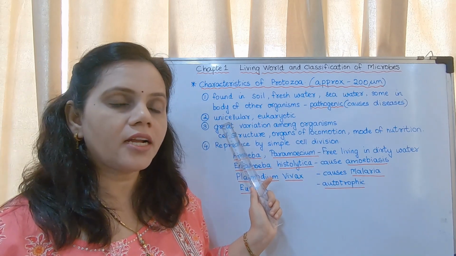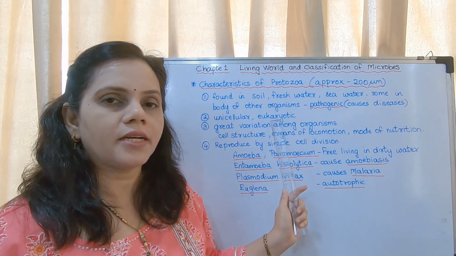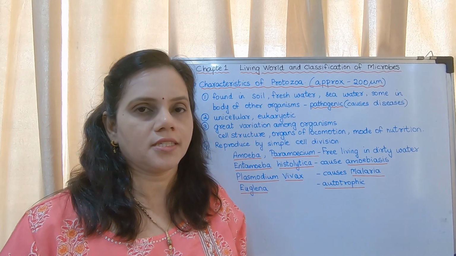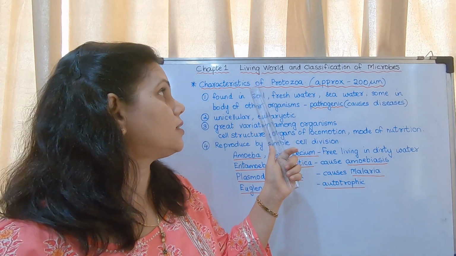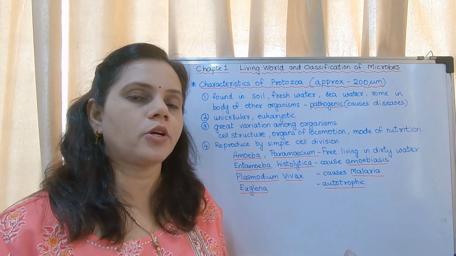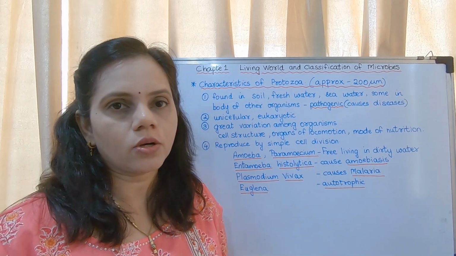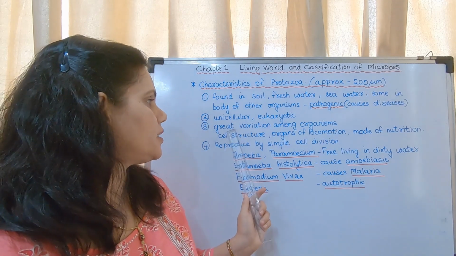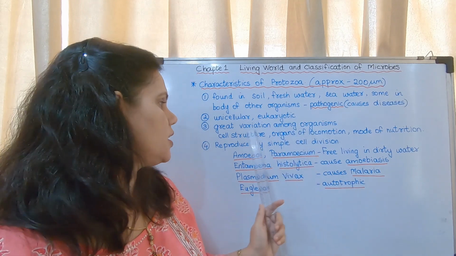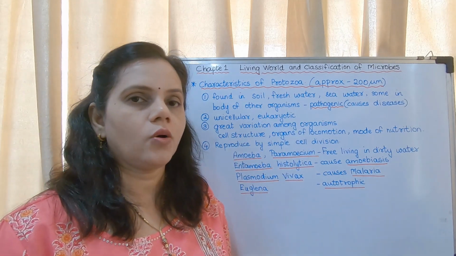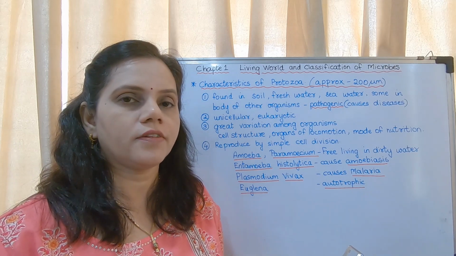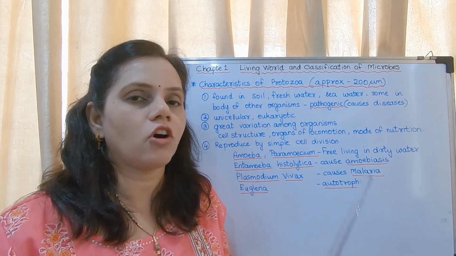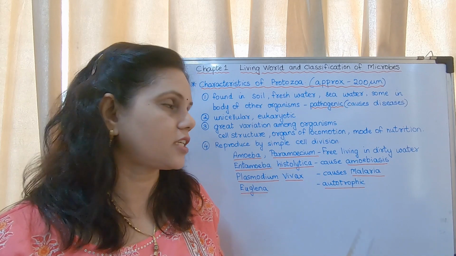They are unicellular, it is of one cell. Eukaryotic, that means it has a nuclear membrane. Now there are great variations among the organisms of this classification, that is protozoa; they do not all look alike. They are different in their shape. There are great variations among organisms, that means their cell structure is different. One could be rod shaped, one could be of a different shape. Their cell structure, including the outermost cell wall, differs.